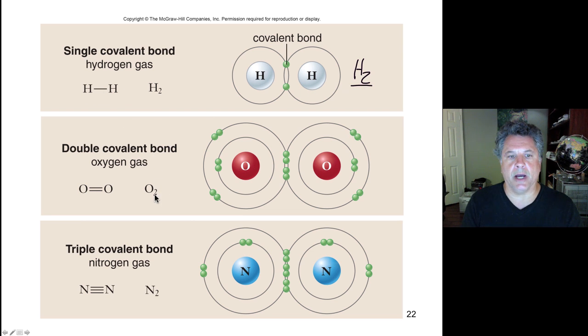Here, O2, as we've talked about, has a double bond. 2 oxygens are linked together. They share 2 pairs of electrons in a double bond. And nitrogen, as I've already mentioned, can be a nitrogen gas, N2, with 2 nitrogens triple bonded together. There are 3 pairs of shared electrons between the nitrogen atoms.